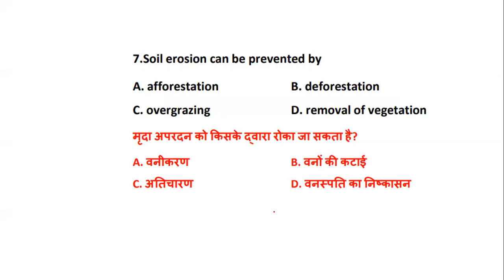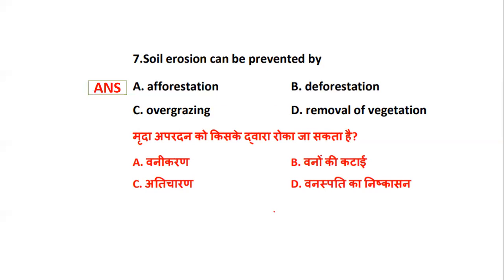Now we have soil erosion. Seventh question: soil erosion can be prevented by what? Can it be prevented by afforestation, by deforestation, or by overgrazing or removal of vegetation? It is talking about preventing, stopping soil erosion. Is it afforestation, deforestation, overgrazing, or removal of vegetation? Soil erosion can be prevented because of afforestation. Prevention it is talking about. How can we stop it?